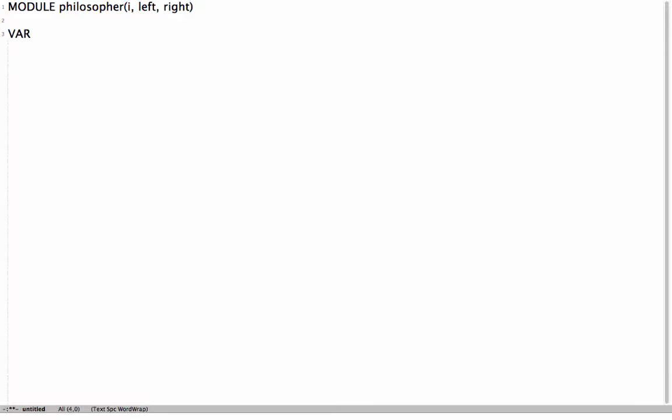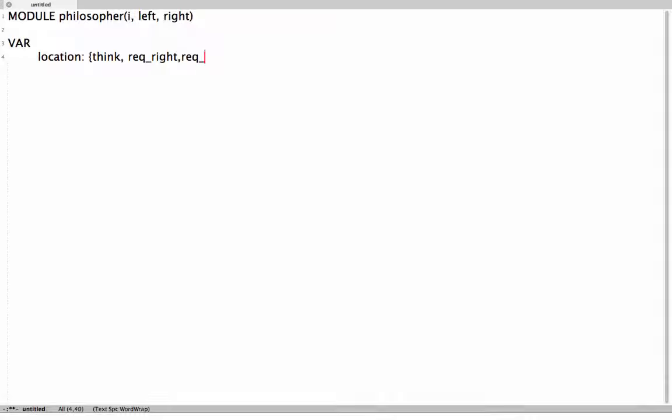What are its variables? We need to define its locations. The locations are think, request right, request left, have right, have left, eat, return. Yes, that's it. What are the transitions?